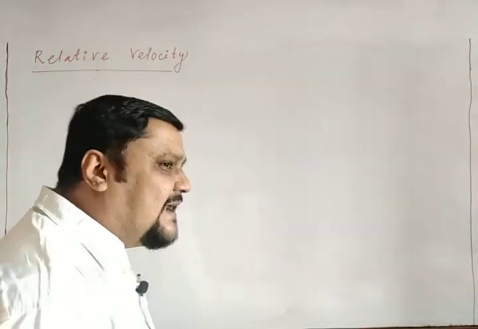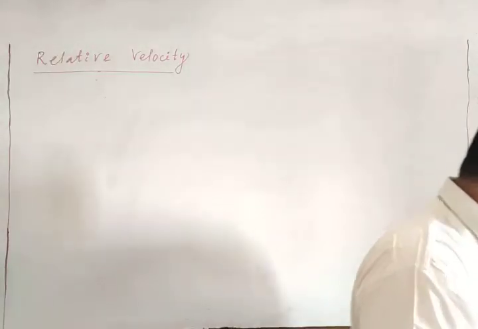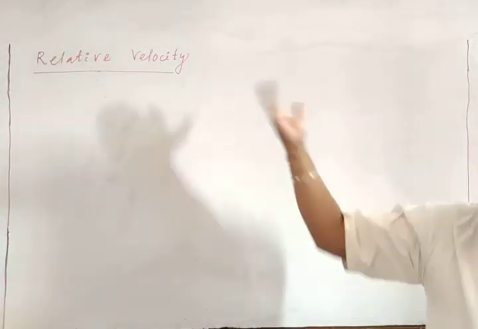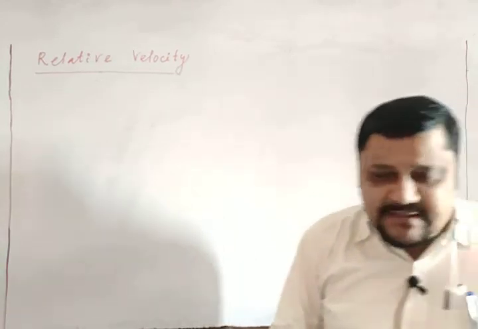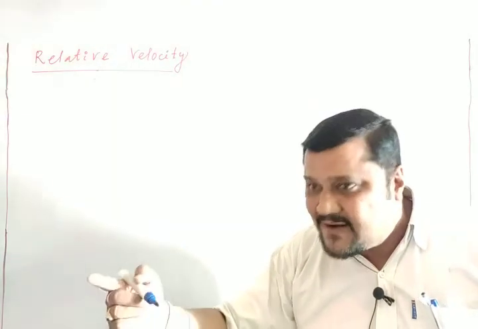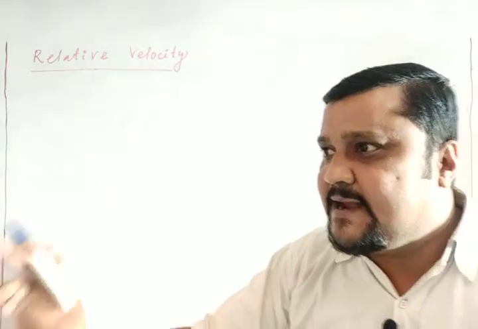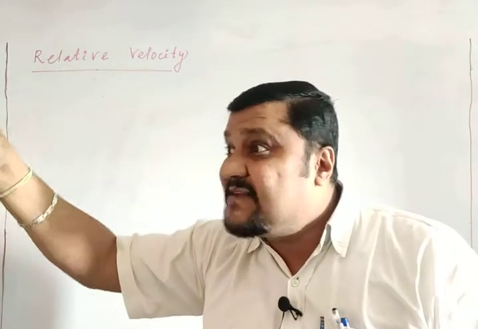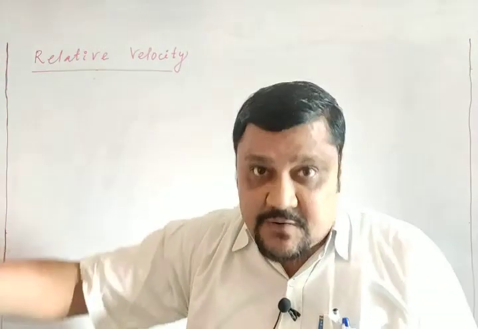So can we write this relative motion like this? I can say the relative velocity of an object A with respect to another object B. Here object A is an object, and the other object means an observer.